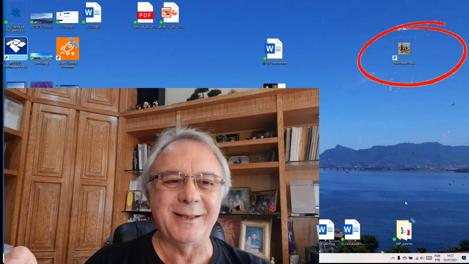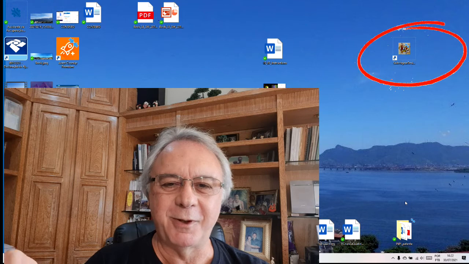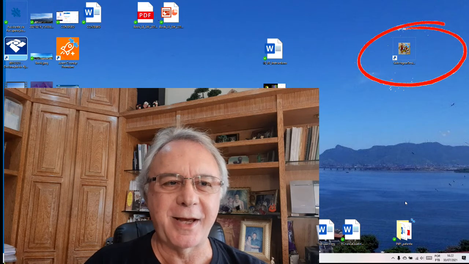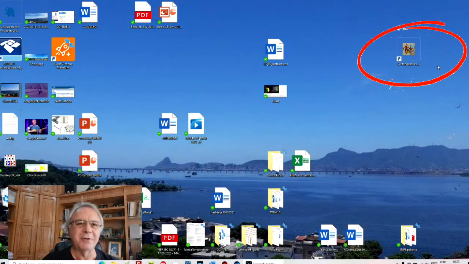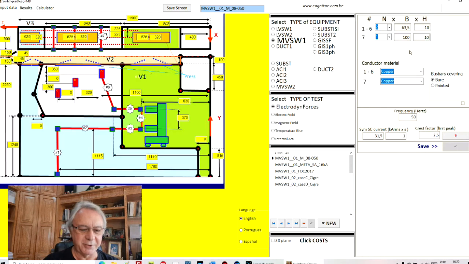Suppose that you received the installer, you installed following my instructions, and now you have here one icon of Switchgear Design. I will just click this icon here, and then you can see the first screen, which is the input data screen.